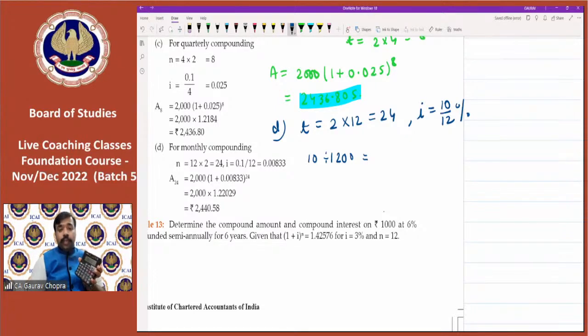And now we have to calculate the power 24. So what we have to do, press multiply and equal to for 23 times. Okay. Have you tried? I'm getting 1.22039 and then multiply it with 2000. You will get the result as 2440 point something. So this is your final answer.